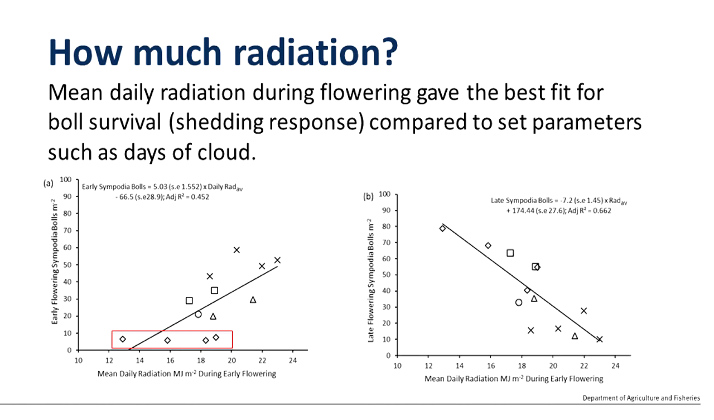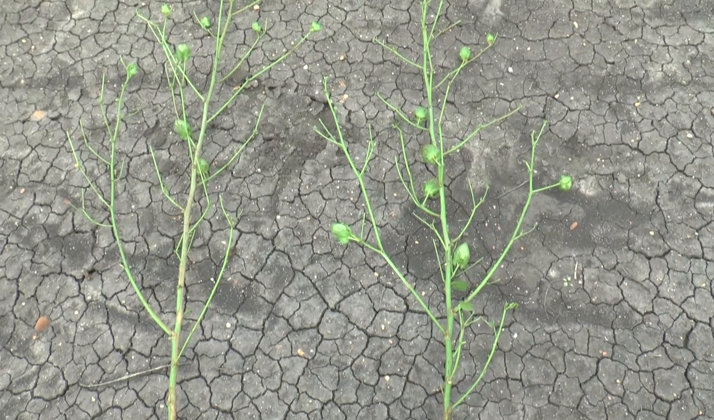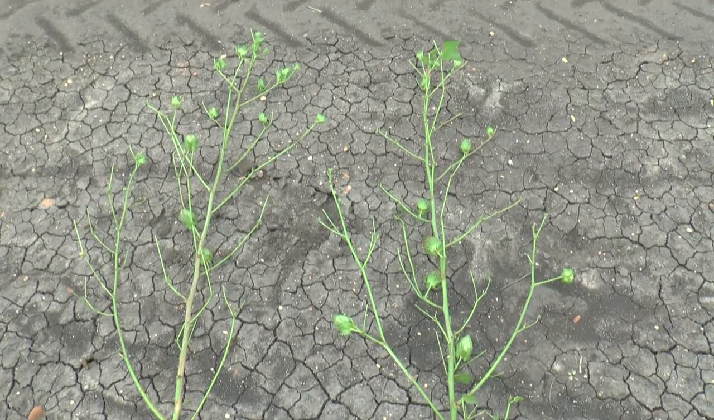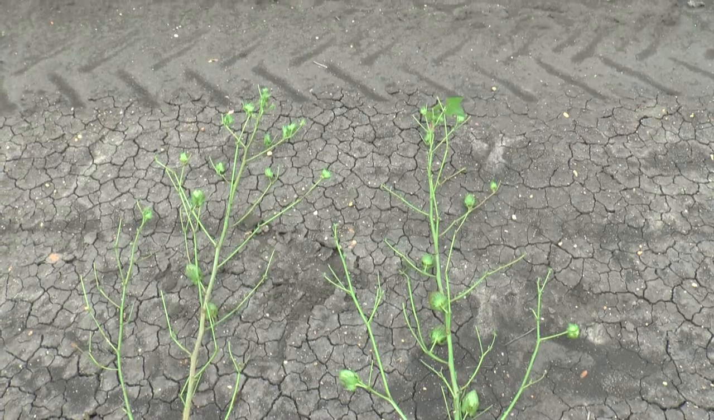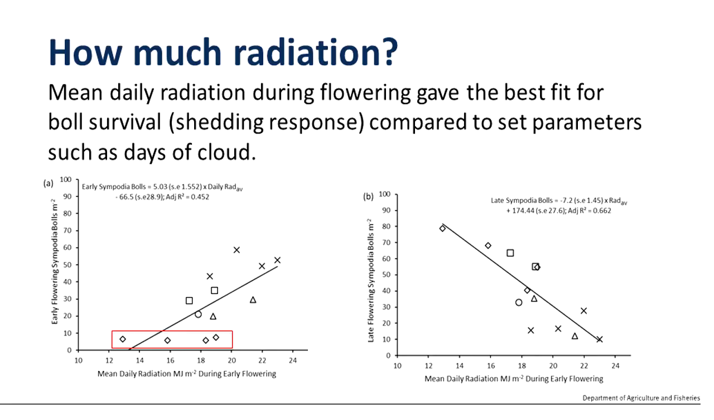If you look at the graph on the right hand side, this is upper canopy bolls in relation to mean radiation again during early flowering. And whilst this looks like it shows the opposite to be true, it's actually a function of that autocorrelation where bolls that have been lost from the lower canopy were compensated for by extra bolls retained in the upper canopy. And again, it shows a good relationship with mean daily radiation during those periods.